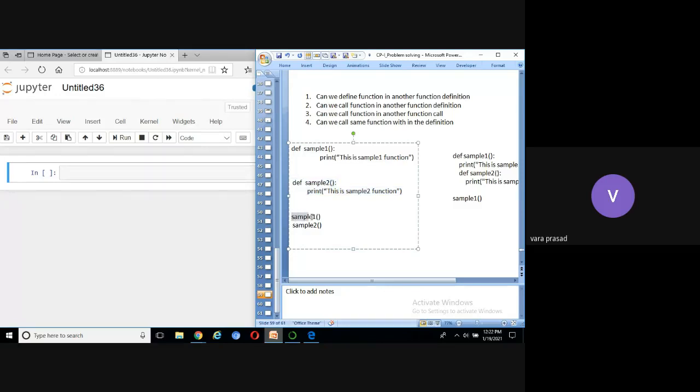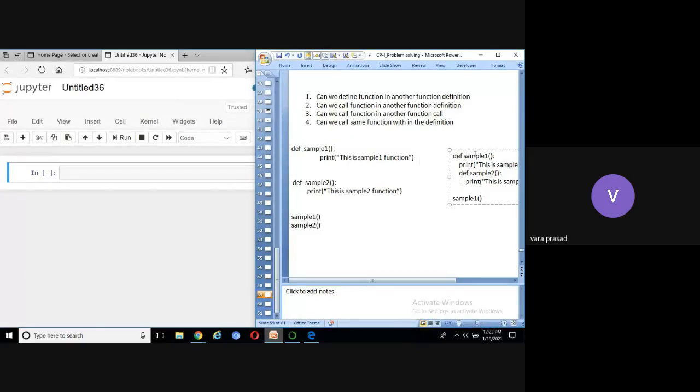Then we are calling sample1 here, then we are calling sample2 here. This is the regular program: sample1 definition, sample2 definition, sample1 call, sample2 call.